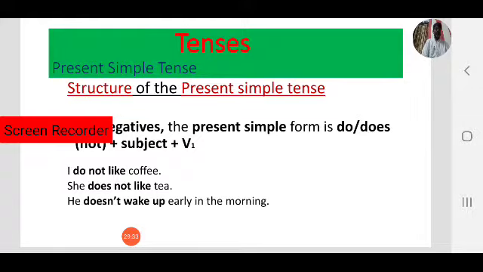The second one, coming to negative forms in present simple tense: here we use don't plus v1. In third person singular we use doesn't plus v1. We have seen the examples.